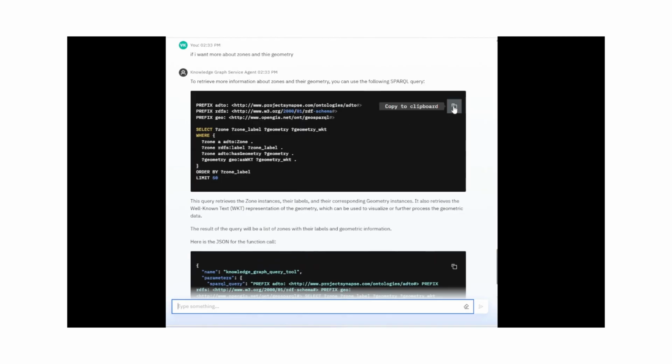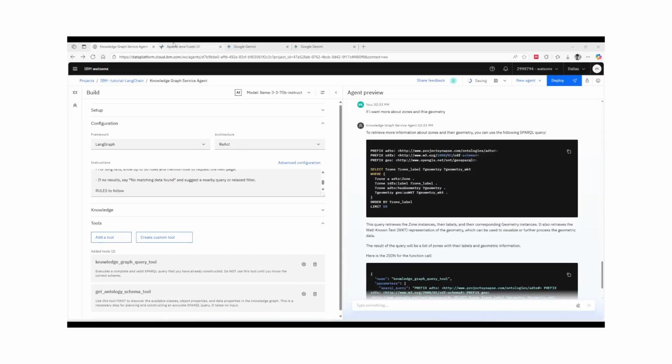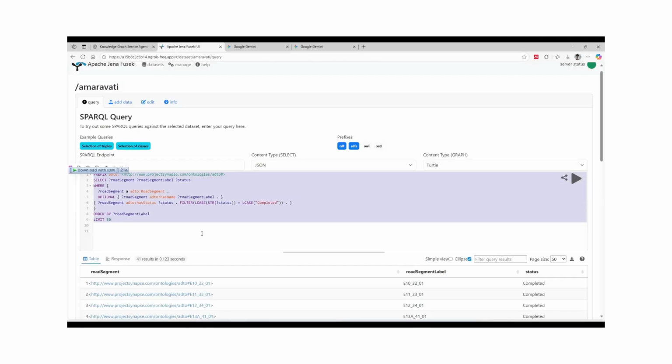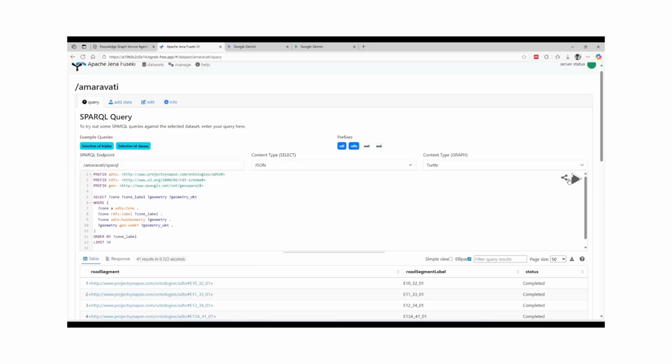Manual validation of over 100 queries in the Fuseki server confirms that the system accuracy is over 80%. The final words: Project A.U.R.A demonstrated a significant step forward in urban data management. By combining the structural power of knowledge graphs with the autonomous capabilities of a multi-agent system, a true digital life force for a city like Amaravati is not just a concept but an achievable reality.